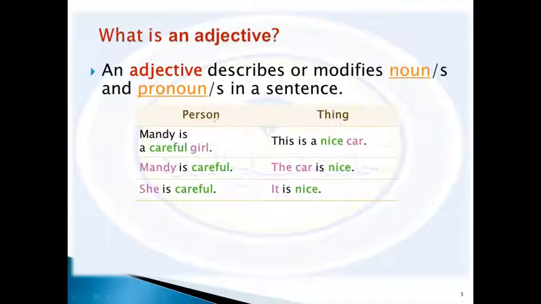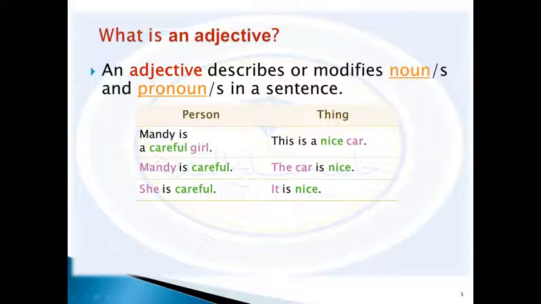For example, Mandy is a careful girl. As you see, careful is an adjective that is used before girl. Also, this article a is used before girl. Here we use a as an indefinite article. So a girl here is a person. And we know that nouns can be a person or even a thing, or a place, or something like that.